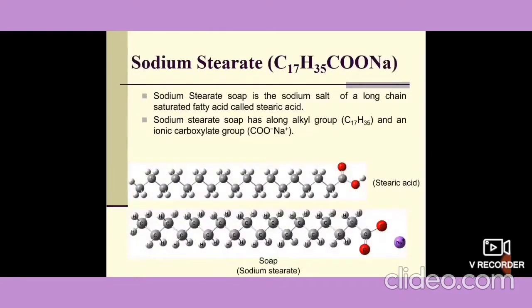Now coming to the example of soaps. Two very common examples of soaps are sodium stearate and sodium palmitate. Let's see their structures one by one. So first is sodium stearate. Its chemical formula is C17H35COONa. Sodium stearate soap. This is the sodium salt of long chain saturated fatty acid called stearic acid.